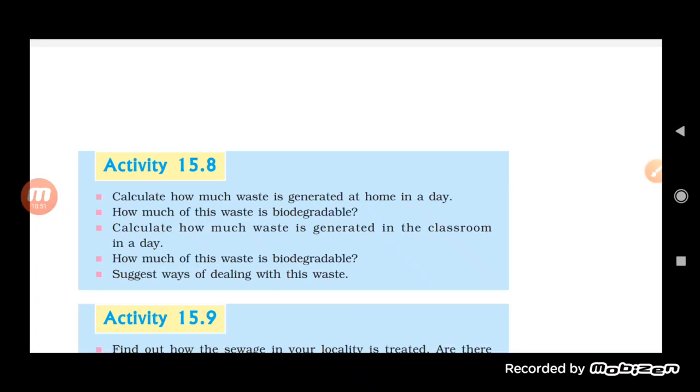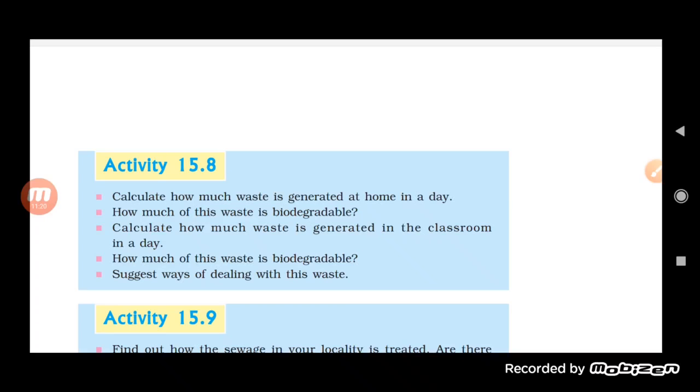It can be decomposed. And calculate how much waste is generated in the classroom in a day. Obviously there is a lot, like chalk powder, some broken benches, and the pages, the paper which is used by the children. Sometimes even the tiffin, the spoiled food, is also included in it, and the fruit peels which are eaten by the children.